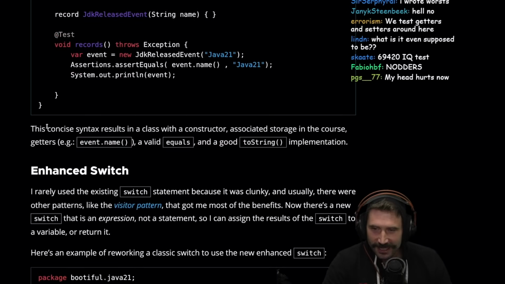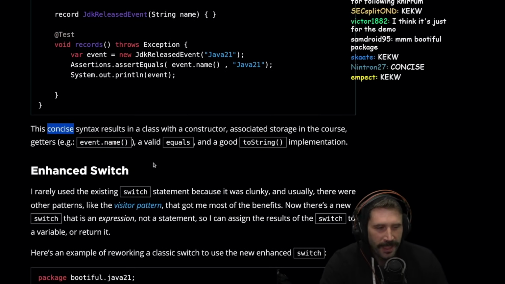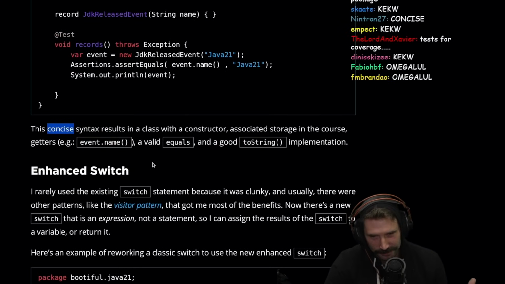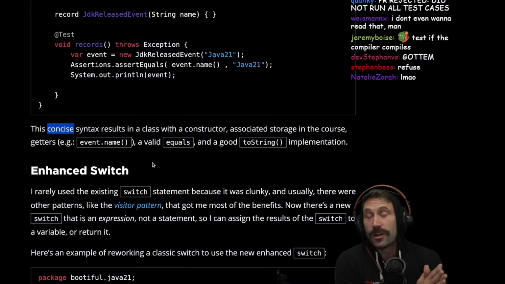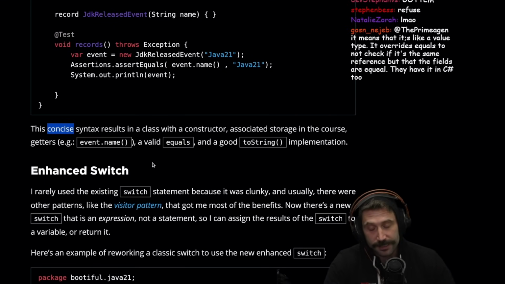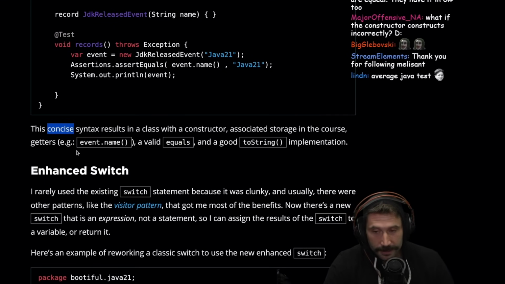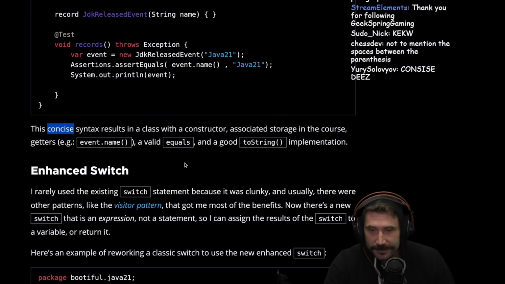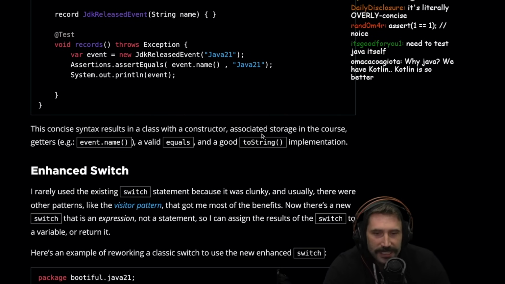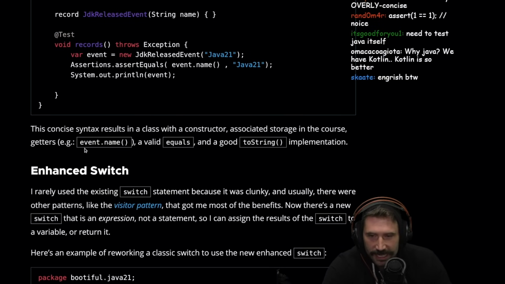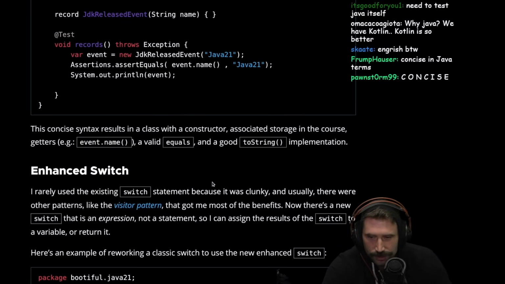Refuse. This concise syntax, I think we define the word concise differently, which is okay. It's okay to define words differently because we do it all the time. But this is just different, you know what I mean? Let's see. In a class constructor, associated storage, getters, get name, equivalents to toString implementations.